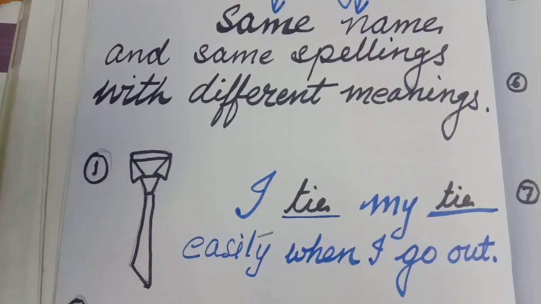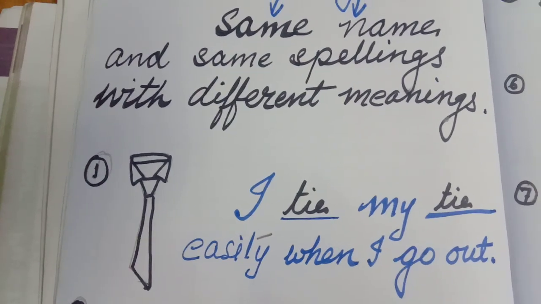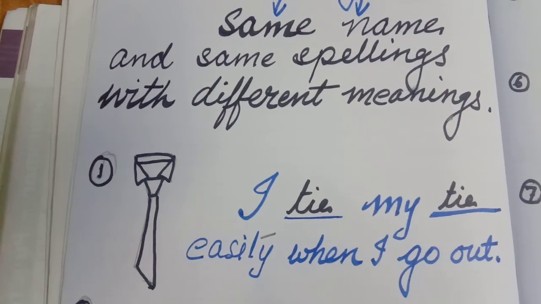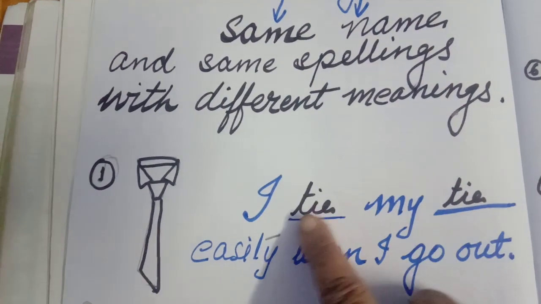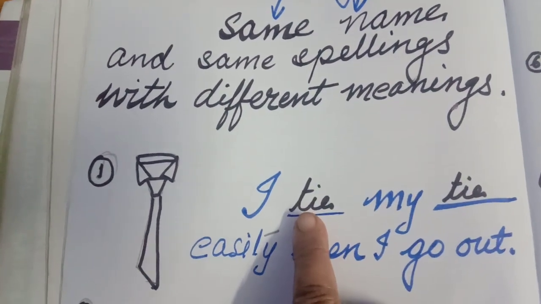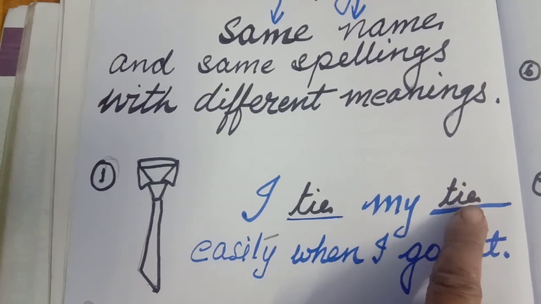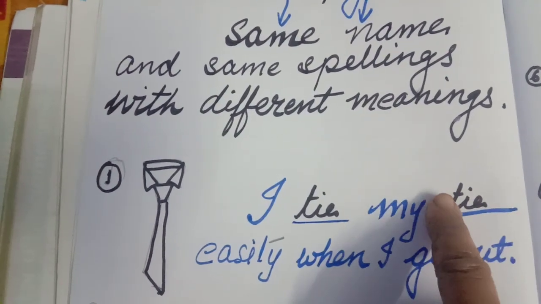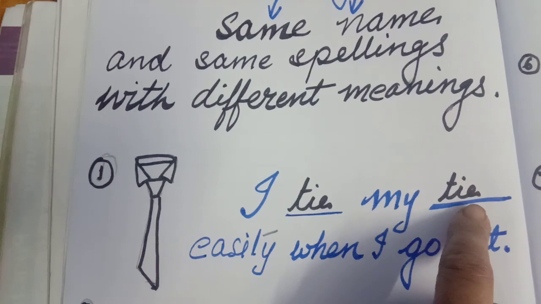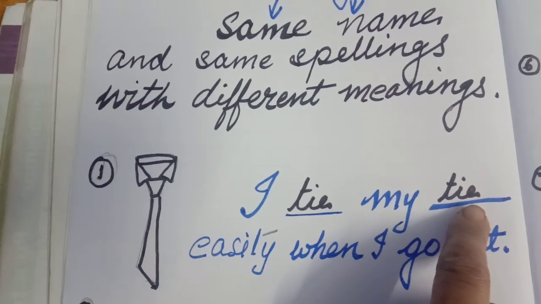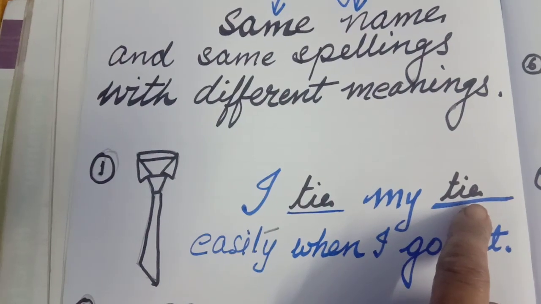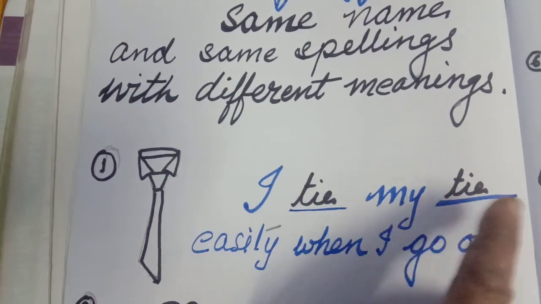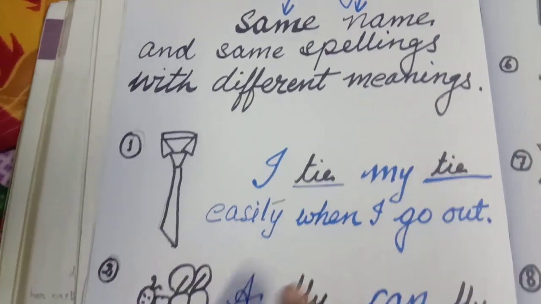I have drawn the picture of a tie and I have written, I tie my tie easily when I go out. This tie is a doing word, a verb, and this tie is a noun. This tie means I wear a tie. Whenever I go out, I wear a tie, or I tie my tie easily when I go out.